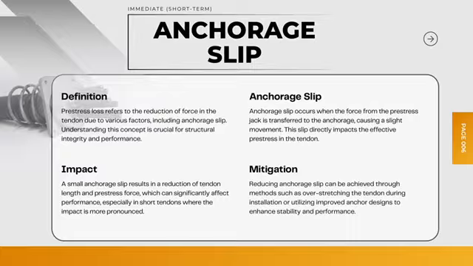To control this, engineers often overstretch the tendon slightly or use better quality anchorage systems that grip the steel firmly. In short, anchorage slip may seem minor, but it's an important factor that affects the beam strength and performance.